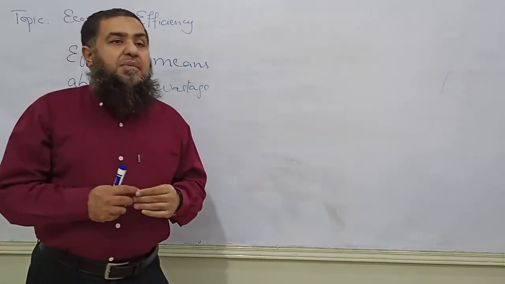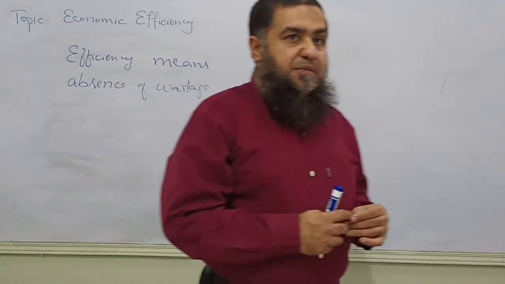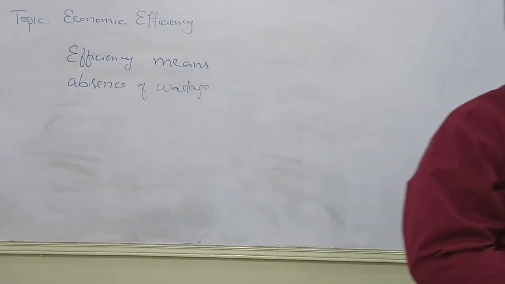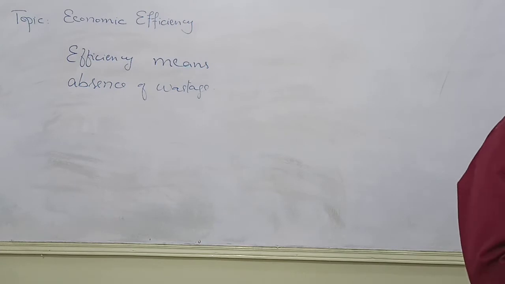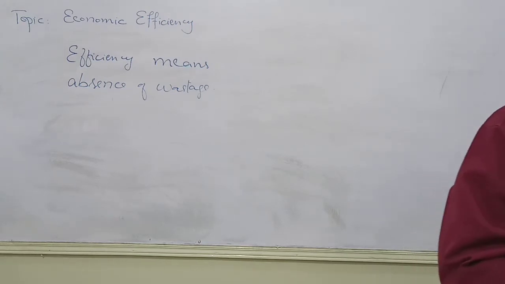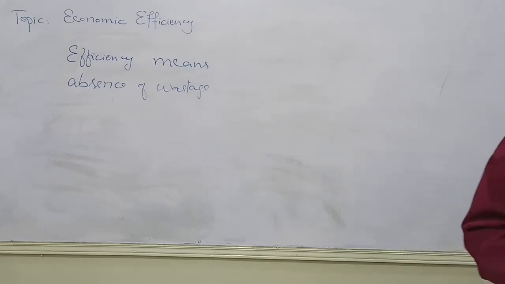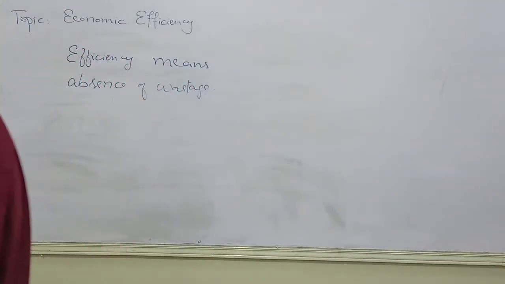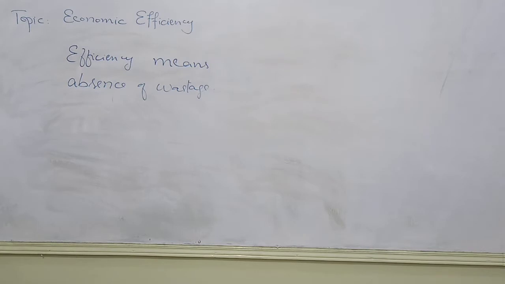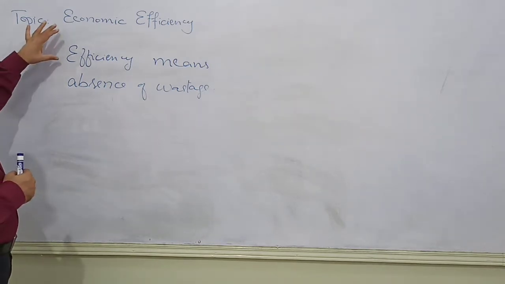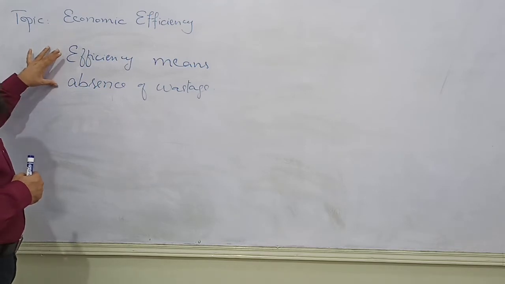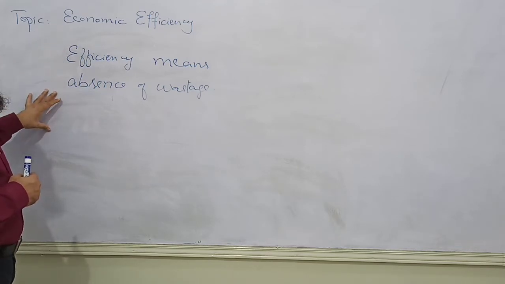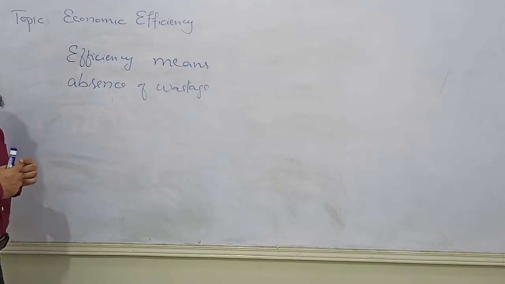When a producer or an economy is economizing, it means it is saving the resources available to that firm or country. Economize means to save the resources.